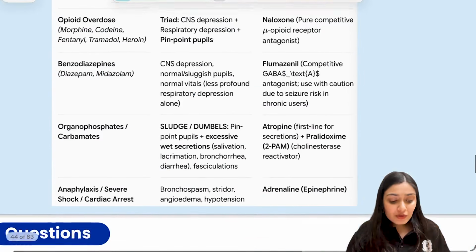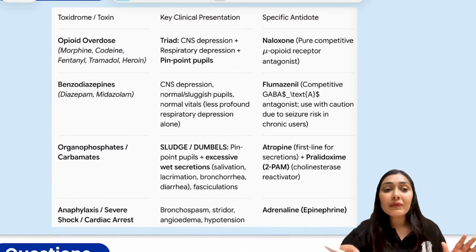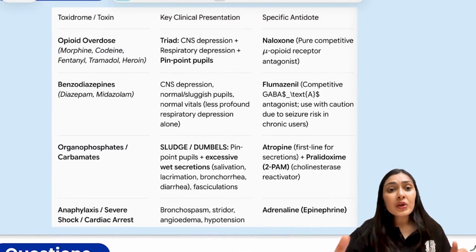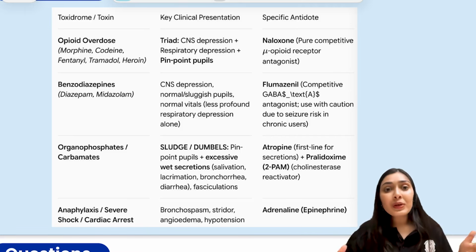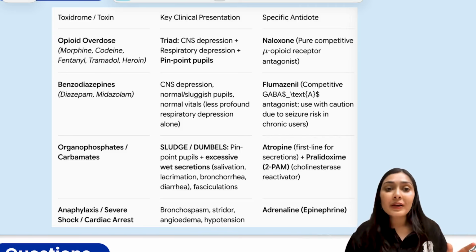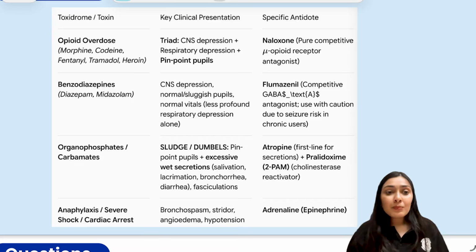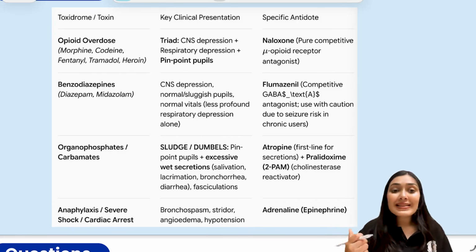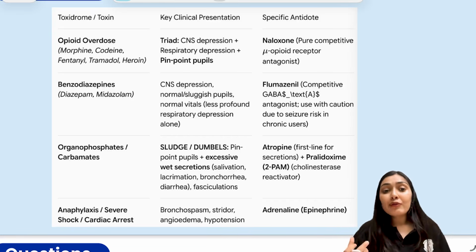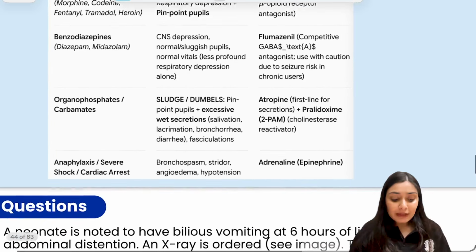With that, now let's revise these important poisonings that the examiner can ask. The first one we have discussed, the opioid overdose. You will see a triad: CNS depression, respiratory depression, pinpoint pupil. The specific antidote we have is naloxone. It is a pure competitive opioid receptor antagonist. Second is benzodiazepine poisoning. Here again you will see CNS depression. Pupils here will be normal to sluggish. Vitals would be normal. Flumazenil is the typical antidote over here.